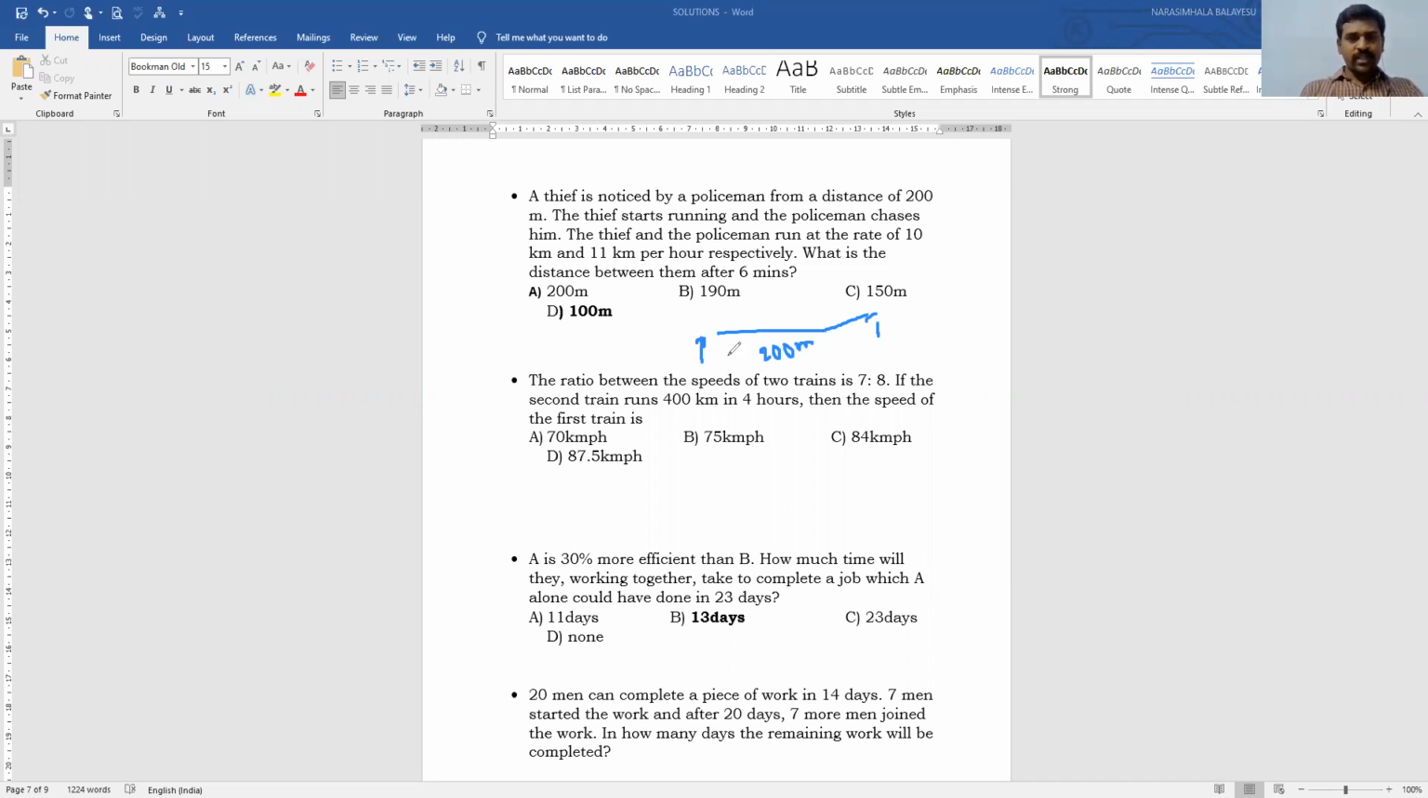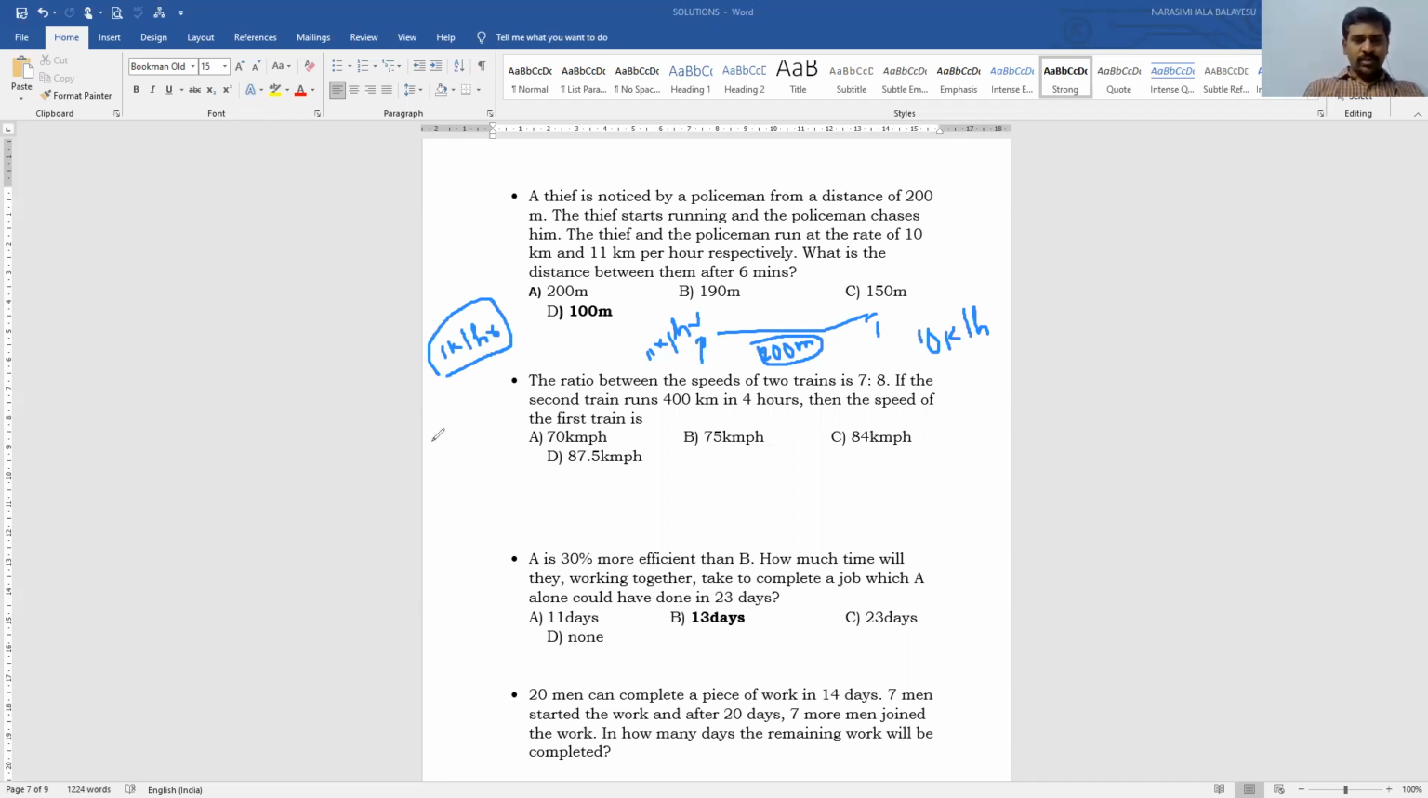What is the speed of the thief? 10 km per hour. And what is the speed of the police? 11 km per hour. What is the relative speed? 1 km per hour. So with this 1 km per hour, if he wants to cross this 200 meters, how much time will be required?